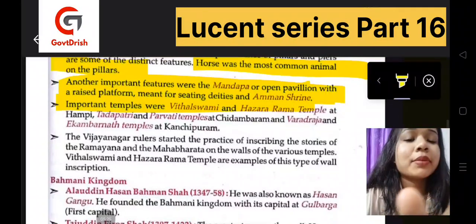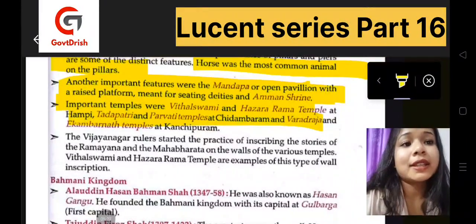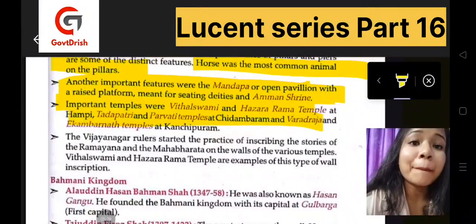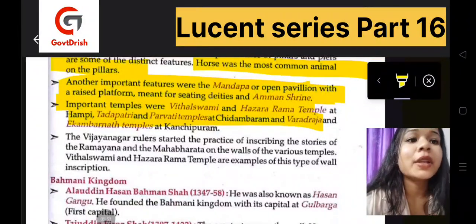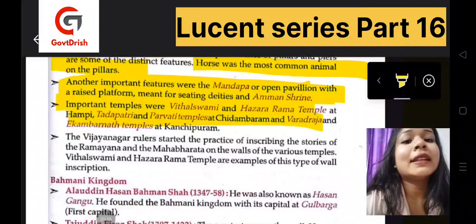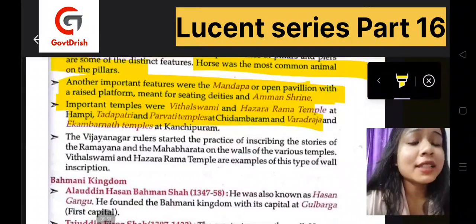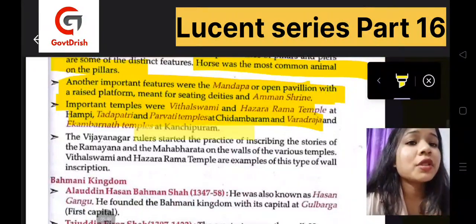There were important temples: Vithala Swami, then Hazara Rama temple at Hampi, then Tadapatri, and the Parvati temple at Chidambaram, then we have Varadaraja and Ekambareswarar temple at Kanchipuram. So these were all the different temples.